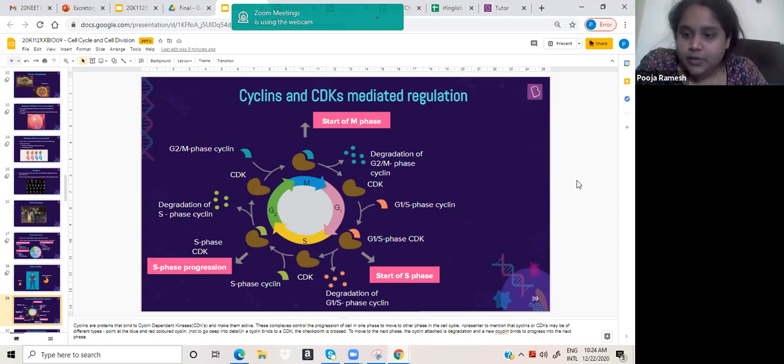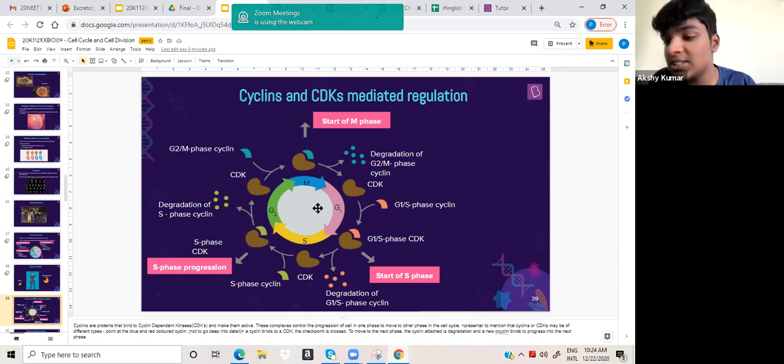How does the association work? It's just like if you want to start a bike, you have to put the key into the hole and turn it. Then only it will get started. So if you want cell division to start, your key here is your cyclin, and the CDK is the one that depends on it.